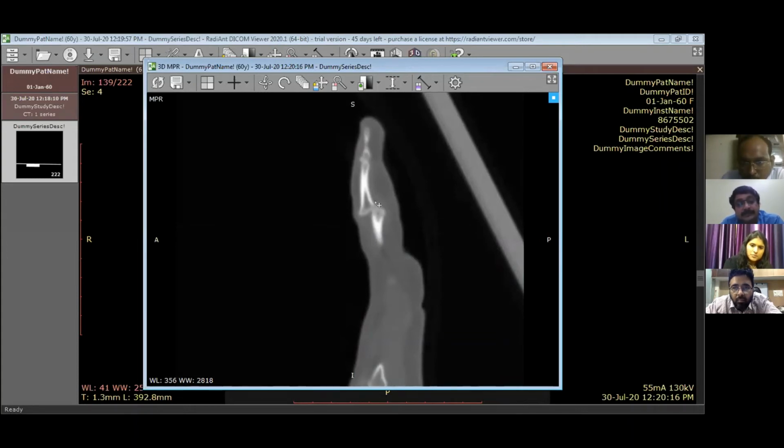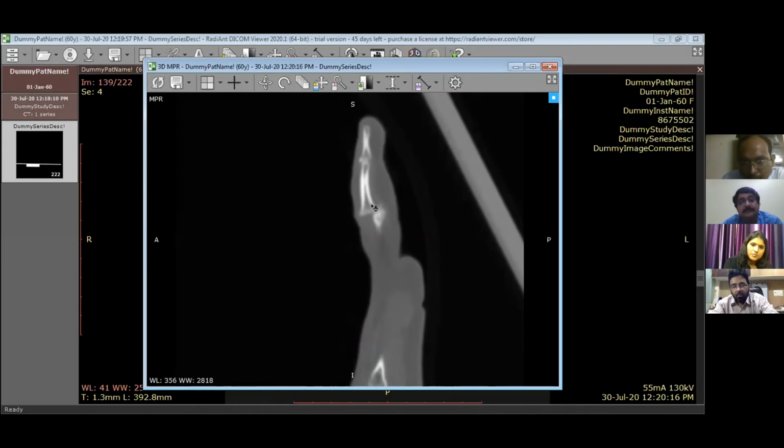There is a bone fragment seen just above the head of the proximal phalanx. There is a defect in the anterior aspect of the base of the middle phalanx. Incidentally, we could also see an avulsion fracture at the dorsal aspect of the base of the distal phalanx.